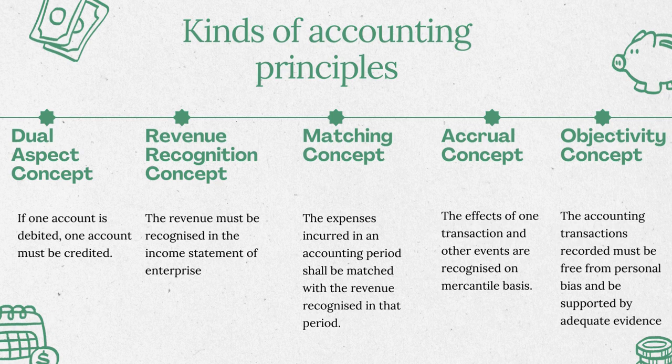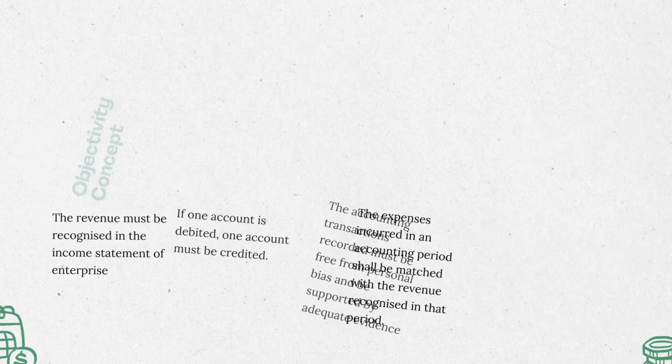Next comes the objectivity concept. According to this concept, the accounting transaction recorded must be free from personal bias and be supported by adequate evidence, which means, in other words, that an accounting transaction should be recorded in a manner which is free from any personal bias of the management, the accountant, or any person who is preparing the accounts. Therefore, this principle requires that each transaction is recorded in the books of accounts according to adequate evidence which is there to back or support it.